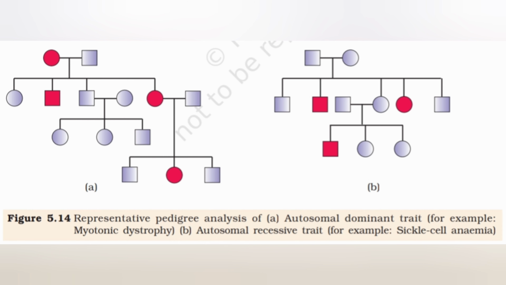This represents an autosomal dominant trait, but the second chart is of an autosomal recessive trait because the unaffected male and female produce affected offspring, and the unaffected offspring of that generation produces affected offspring in the next generation.